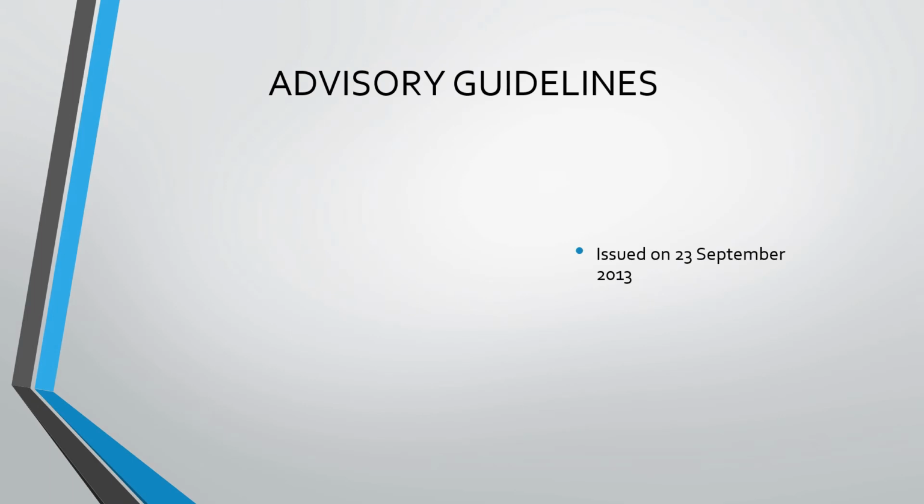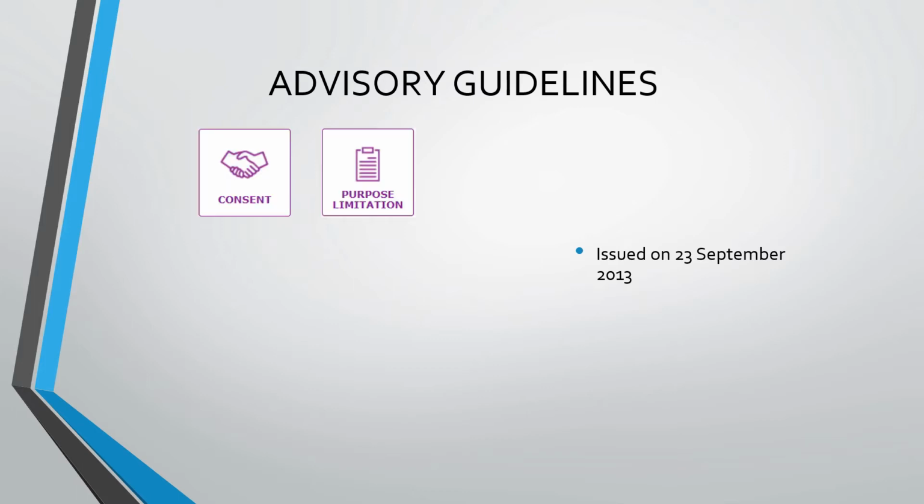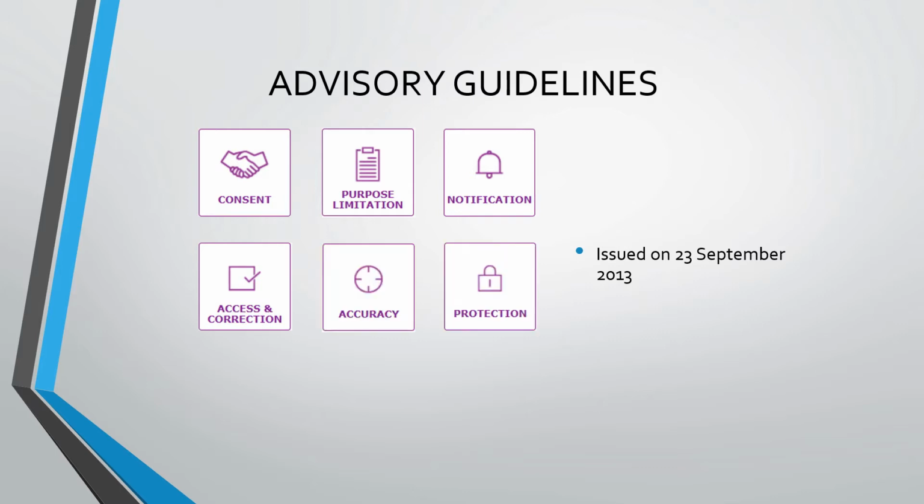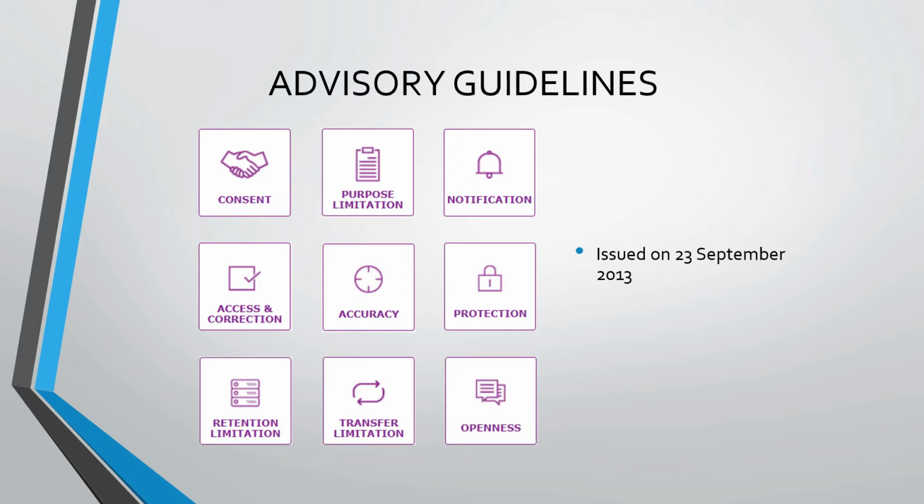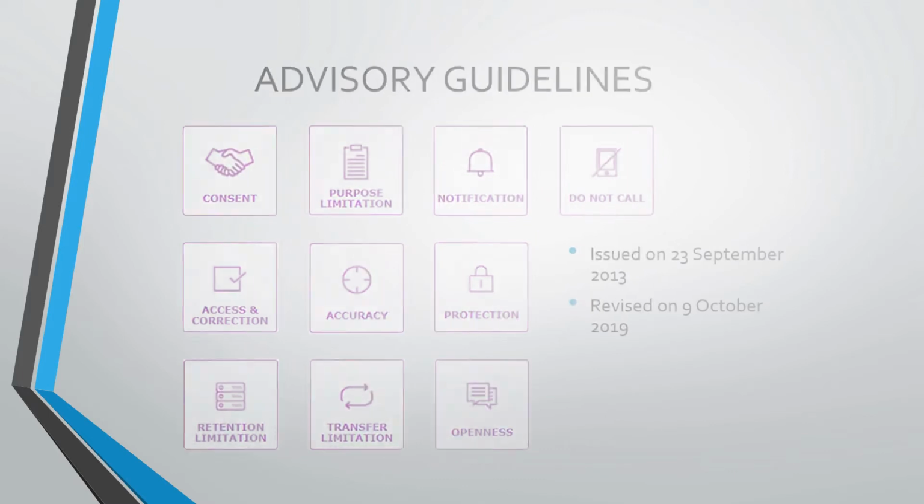On September 23, 2013, PDPC issued a set of advisory guidelines on key concepts in the Personal Data Protection Act. Under the advisory guidelines, there are a total of 9 data protection provisions, starting from consent, purpose, notification, access and correction, accuracy, protection, retention limitation, transfer limitation and lastly, openness. Finally, we have the standalone Do Not Call provision, which was revised on October 9, 2019.